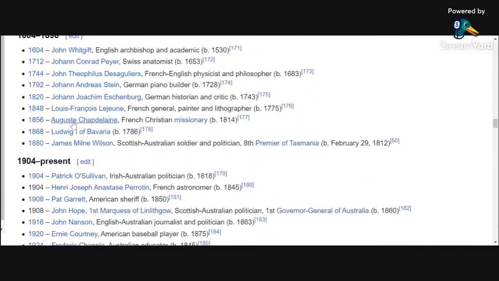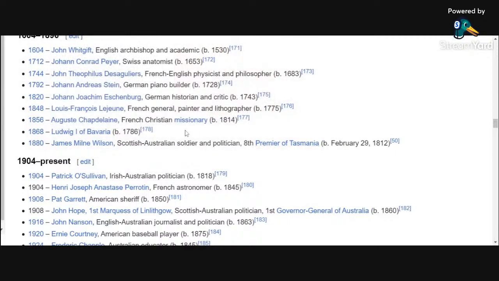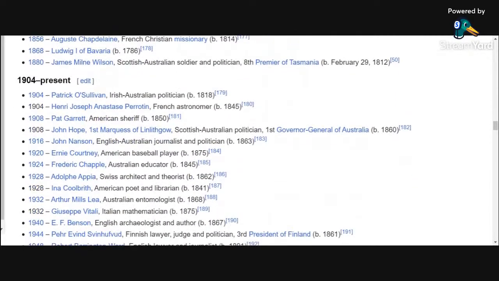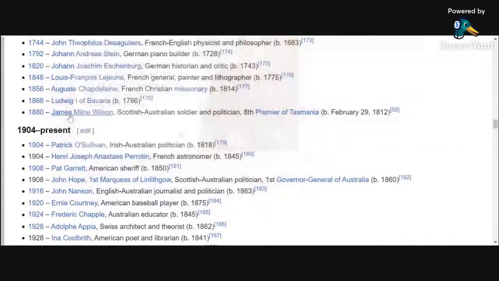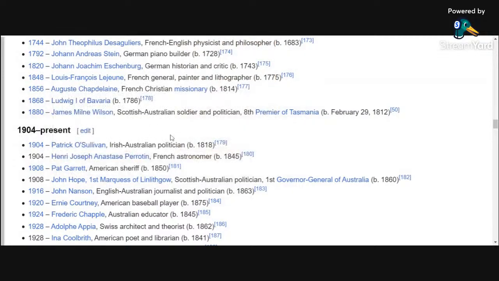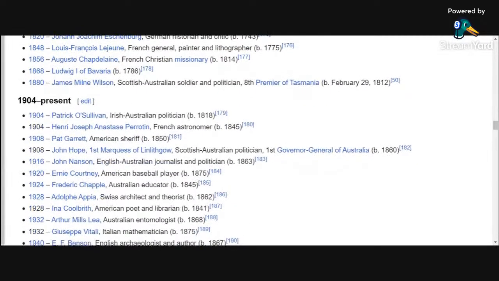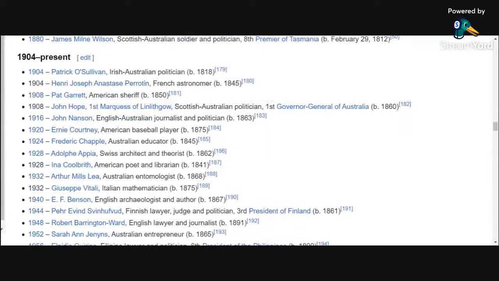We got Ludwig I of Bavaria. We got some premiers of Tasmania. Some various astronomers. Pat Garrett, of course, helped kill Billy the Kid. Pat Garrett died today, R.I.P. 1908. If you're a fan of police, I guess you would enjoy Pat Garrett. Really more of a criminal that turned on his friend, Billy the Kid, for you Western legend fans. Pat Garrett, February 29th, 1908.